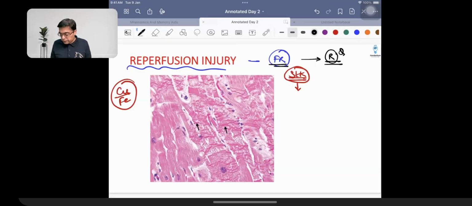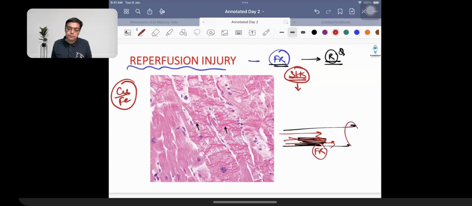Why are thrombolytics responsible for causing free radical and reperfusion injury? You have a clot over here. You give a drug and this clot is going to vanish. When the clot vanishes, a lot of blood is going to come. When a lot of blood comes, blood has white blood cells. White blood cells produce free radicals. Free radicals cause more damage to the heart. That's why there is a trouble, right?